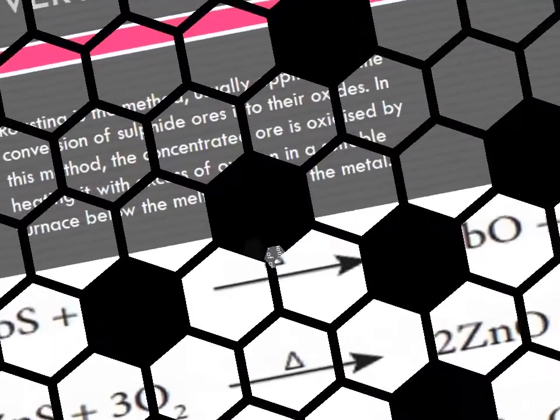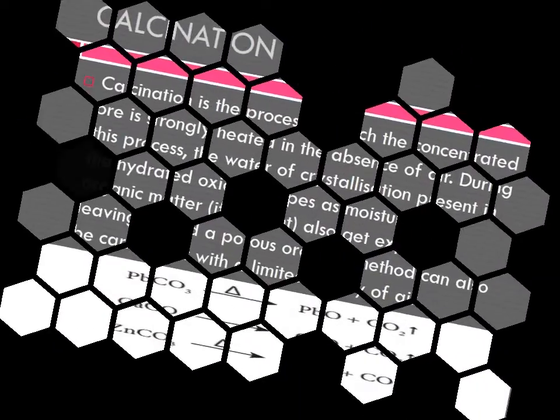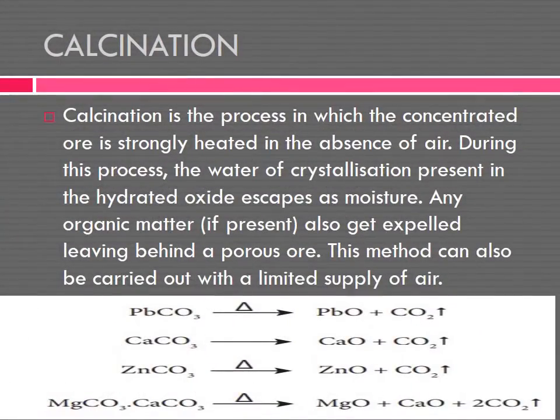Now, calcination. What is calcination? Calcination is the process in which the concentrated ore is strongly heated in the absence of air.